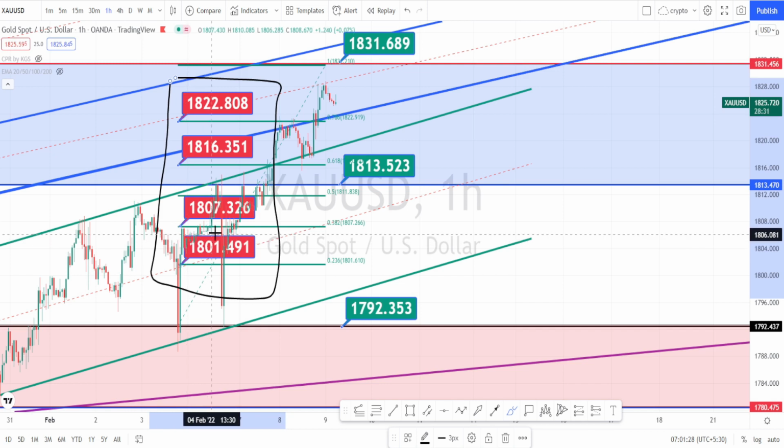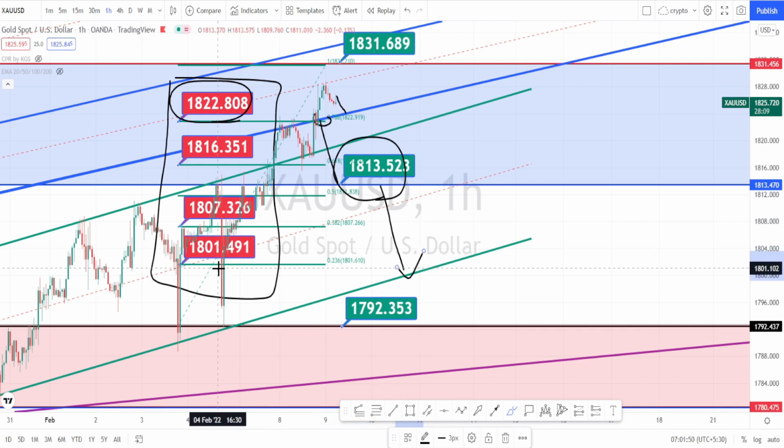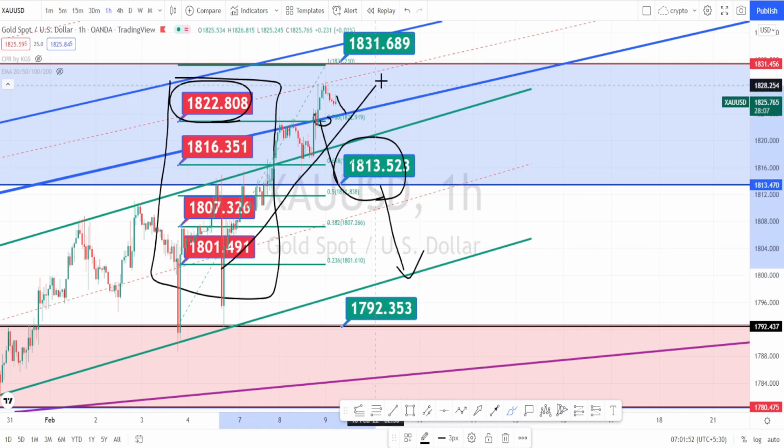For the hourly time frame, we can expect the price action to trend down, take support on this support level of 1822, and if this support level doesn't hold, we can expect a further fall and take support on the higher time frame support level of 1813. Only when it breaks this support level, we can expect a further fall in this currency pair. And currently the price action is in a very nice bullish trend.